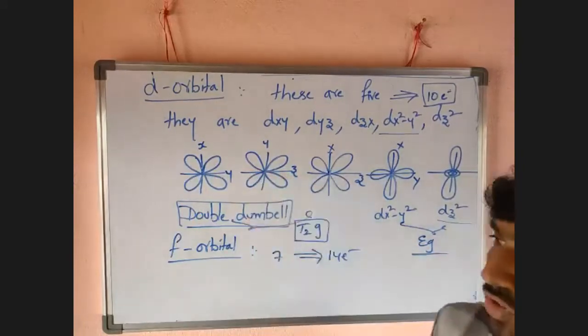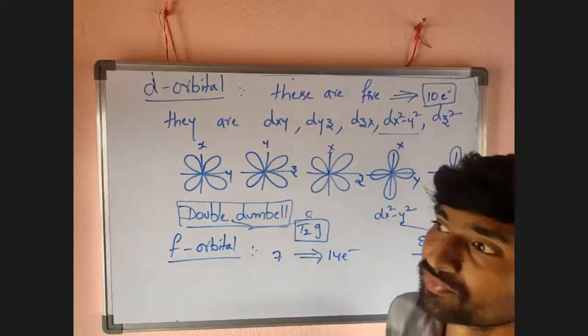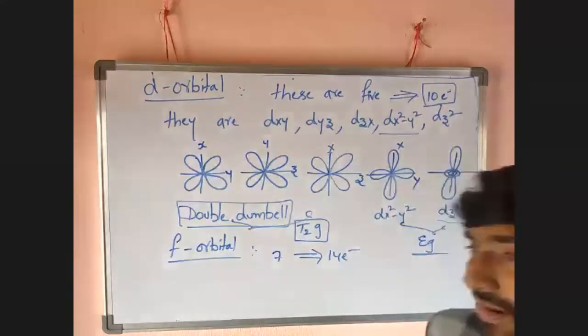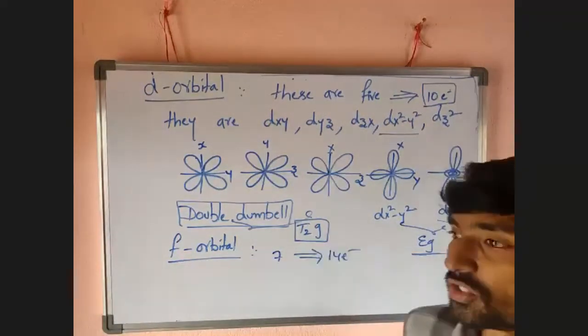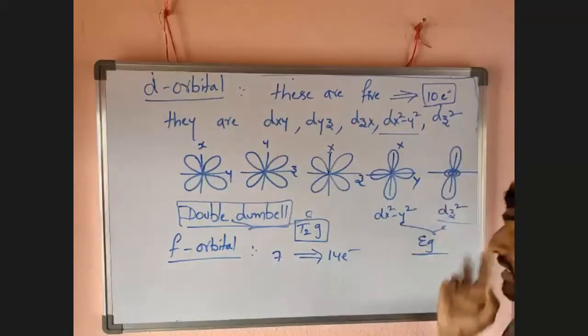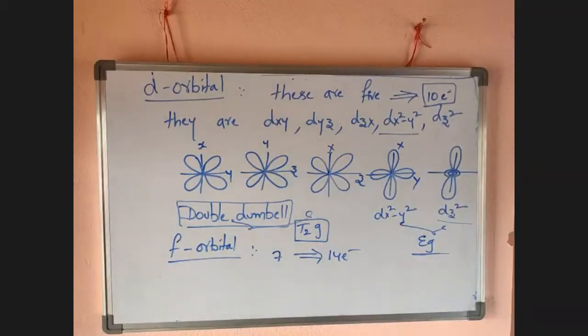These 3 have the same amount of energy, so they are called triply degenerate orbitals, represented as t2g. In dx square minus y square and dz square, the lobes are present on the axes, so these are doubly degenerate orbitals, indicated with eg. The dz square orbital has only 2 lobes on the z axis, and a ring.